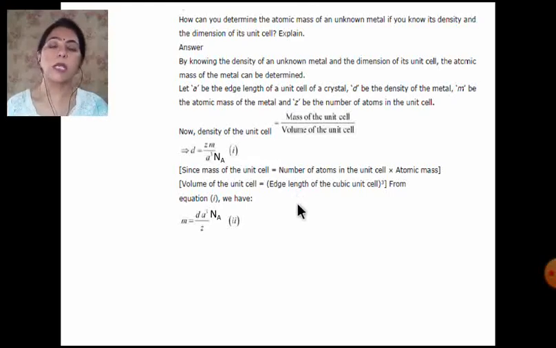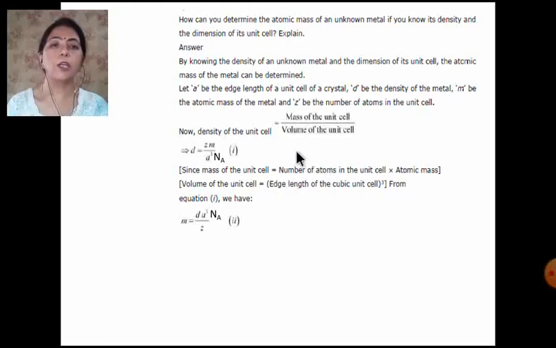In such types of numericals, when you have to find out the density or the atomic mass of any metal, first of all you have to remember what type of unit cell is given, because you know that for the simple unit cell the value of Z is 1, for a body centered unit cell it is 2, and for a face centered unit cell it is 4.